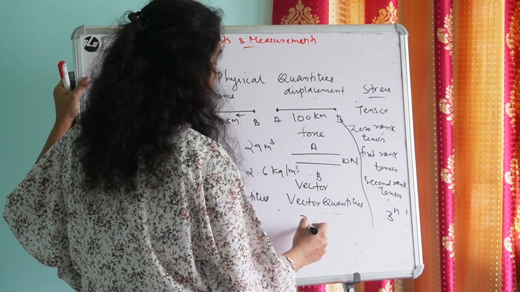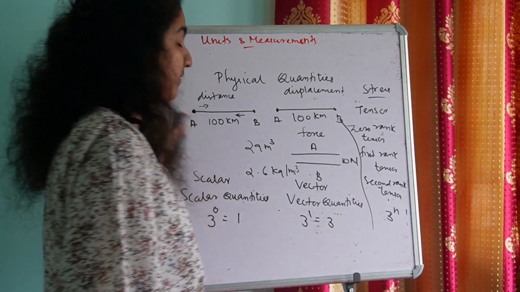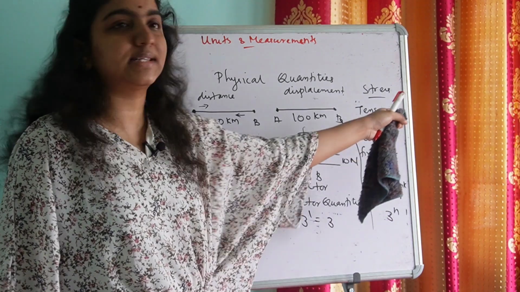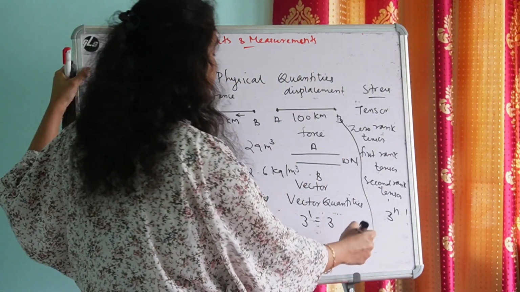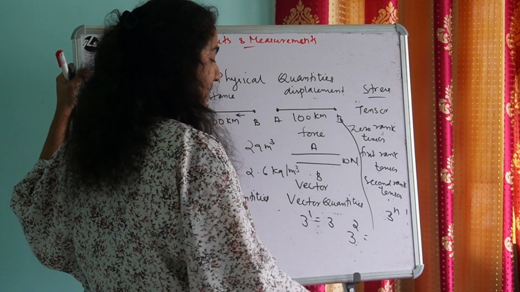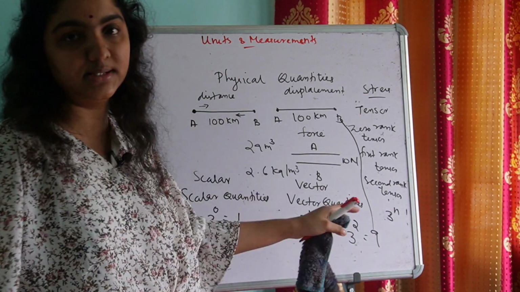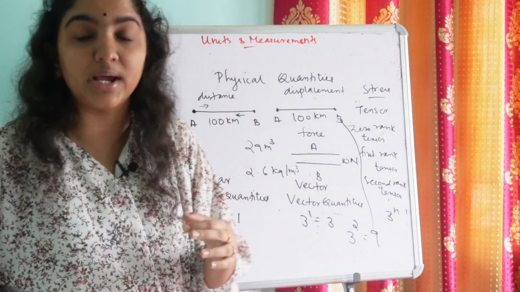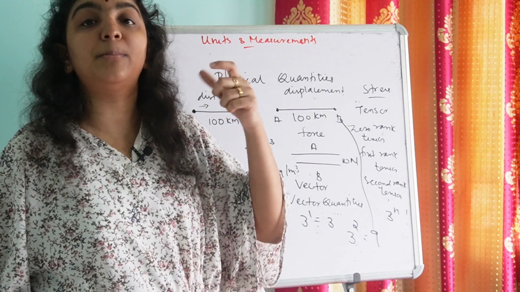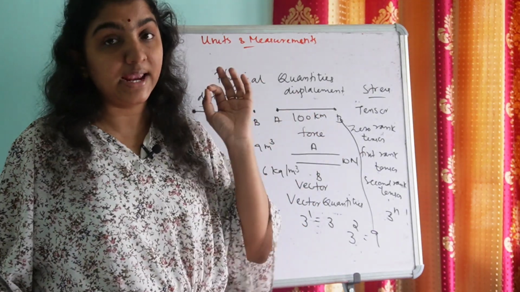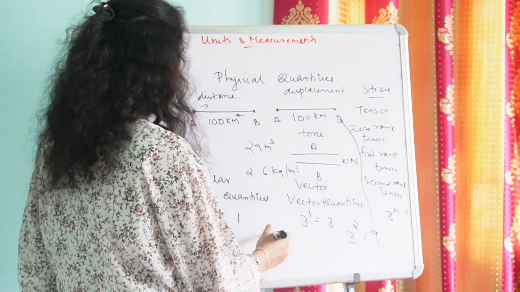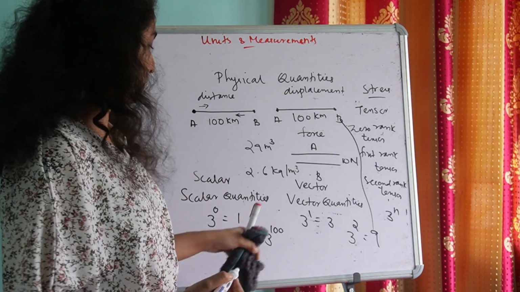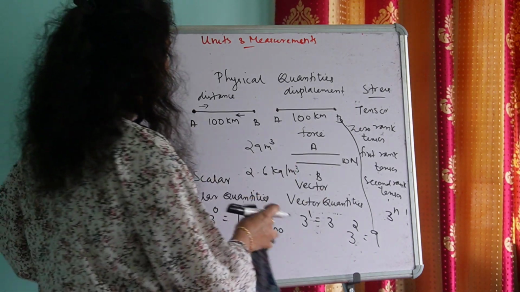And again, how many numbers are required to describe a vector quantity? We need 3 numbers to describe a vector quantity or first rank tensor. How many numbers are required to describe a second rank tensor? We need 9 numbers. It's not a product, it's exponential form. It is not 3 into n, it is 3 power n, 3 to the power n. Is it clear? So how many numbers are required to describe a 100th rank tensor? 3 power 100. Is it clear?